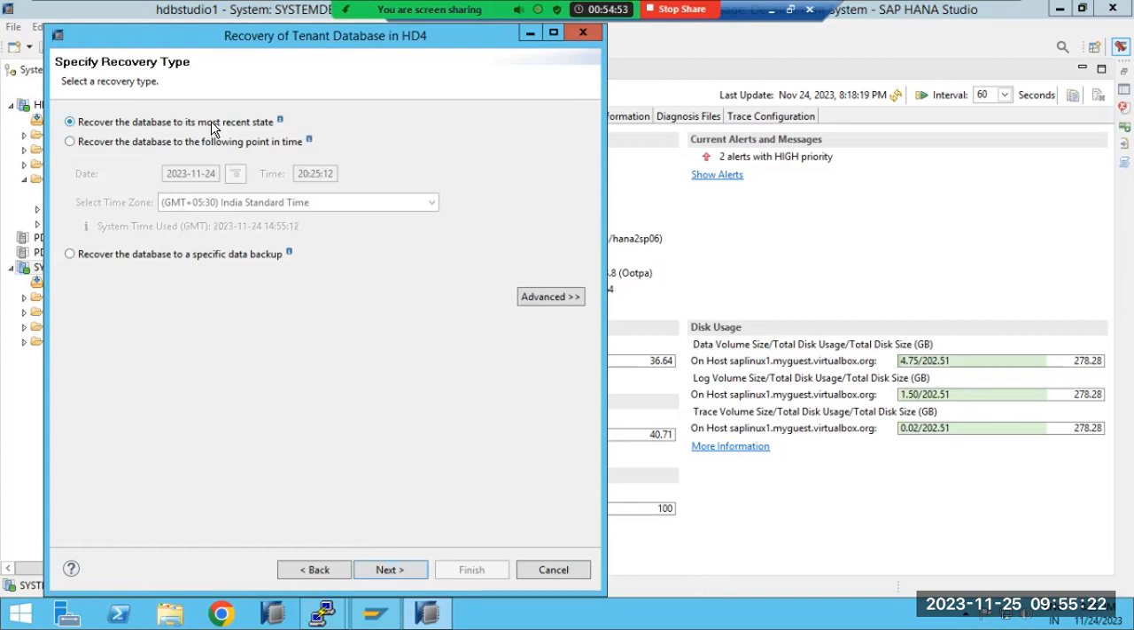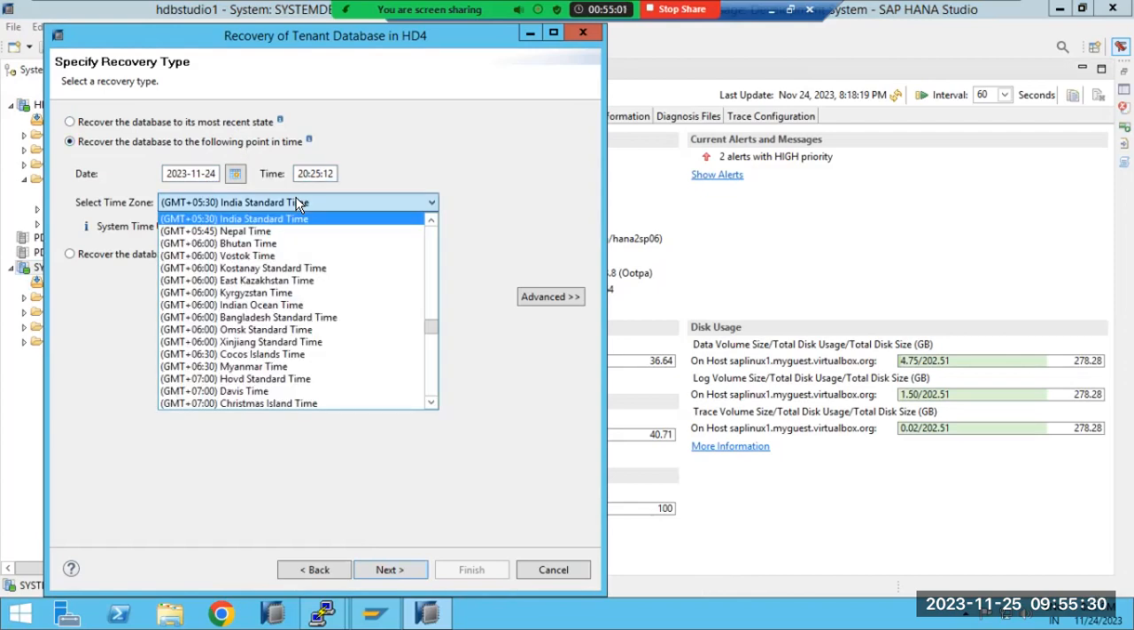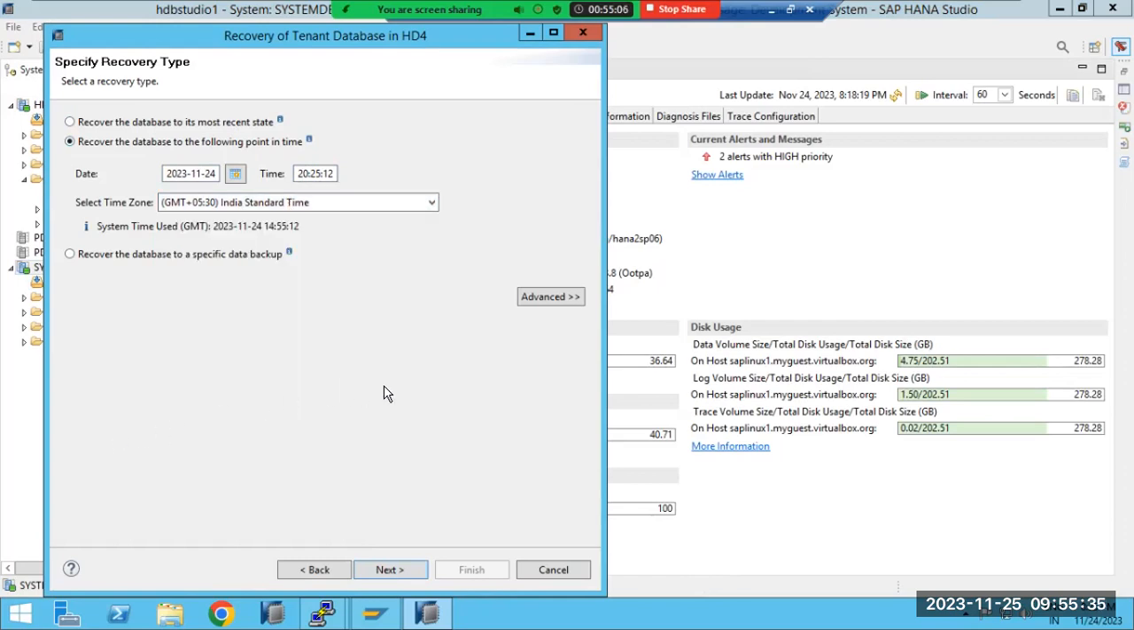Here we did the most recent state. Now if you go to recovery to a point in time, it's not the India standard time. What time is the backup getting created? I think India time only. But system time is used here. That is what is confusing us: which time will be used here?